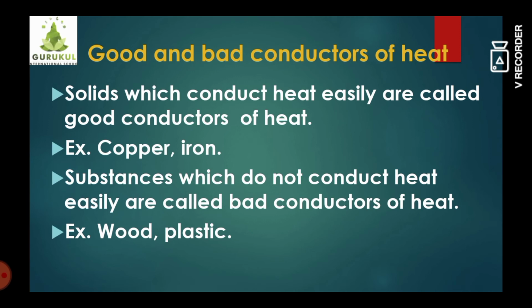Students, you will find that a substance like a spoon which is made of steel will be very hot, and a substance made of copper inserted in the glass will also be very hot. But if you put a plastic scale or a wooden pencil, it will be cooler than the other substances. So from that we can understand that some substances are good conductors of heat while some substances are bad conductors of heat.